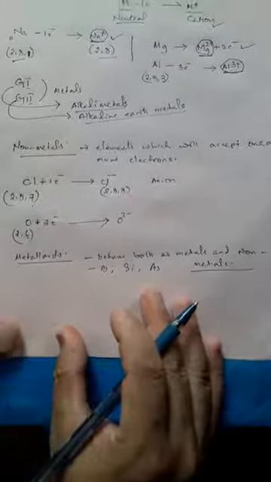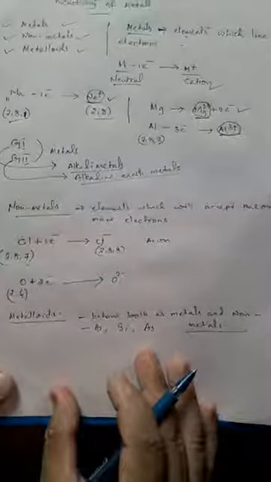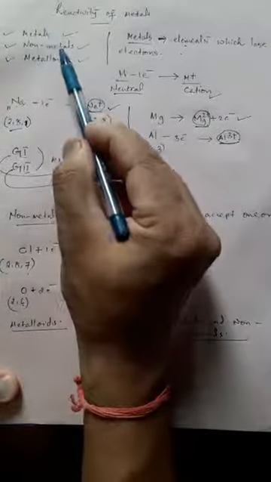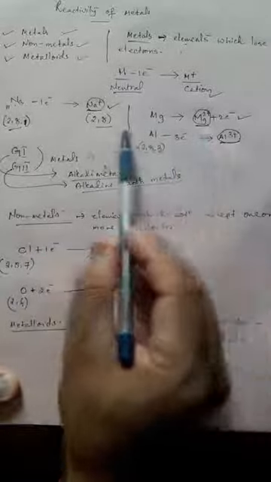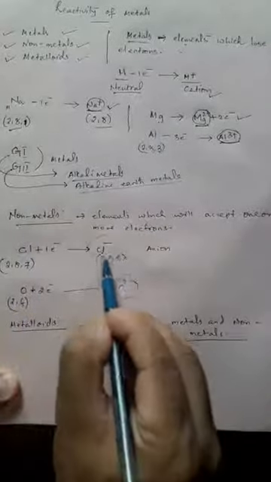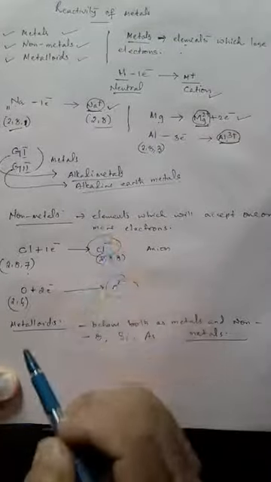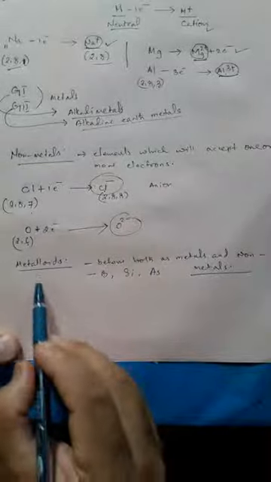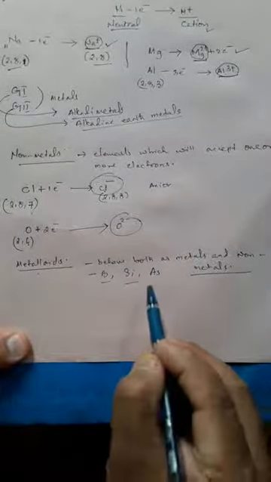So in this particular video, I explained to you about metals, non-metals and metalloids, some reactions, how they form cations, positive ions, and anions, negative ions, and examples we have seen, and also we have seen the definition of metalloids and some examples of metalloids. Next part of the video, let me quickly talk to you about the physical and chemical properties of metals. If you see it in the textbook, page 44 and 45, you will find all the details.